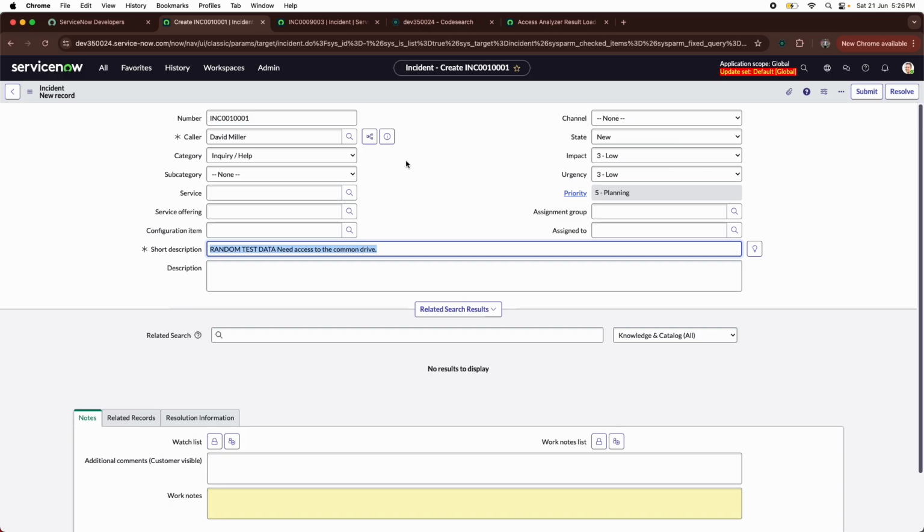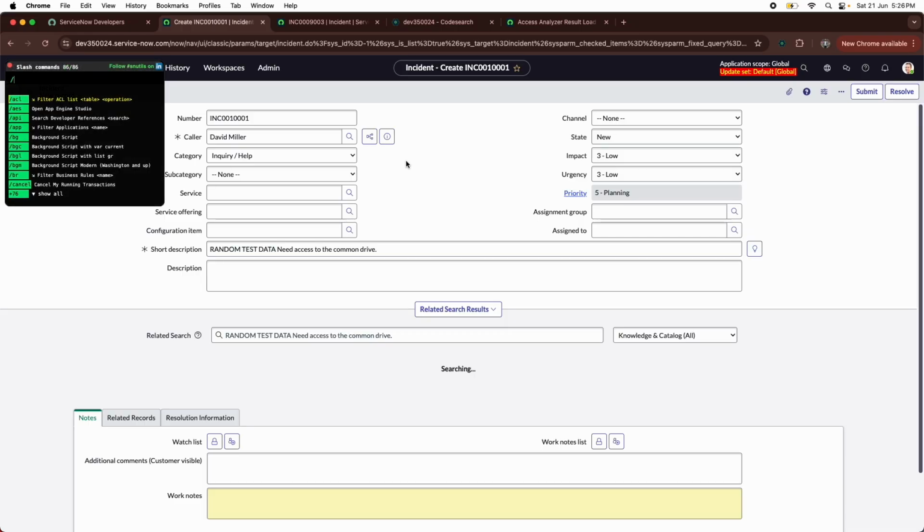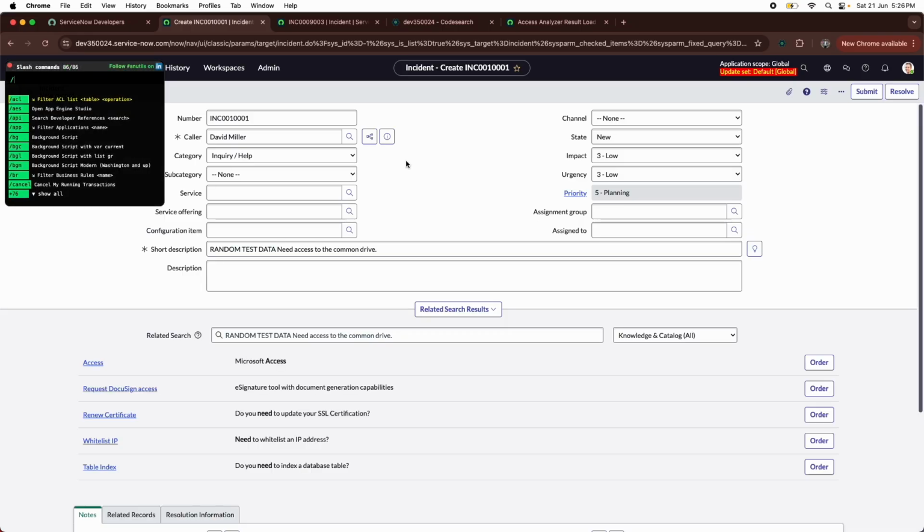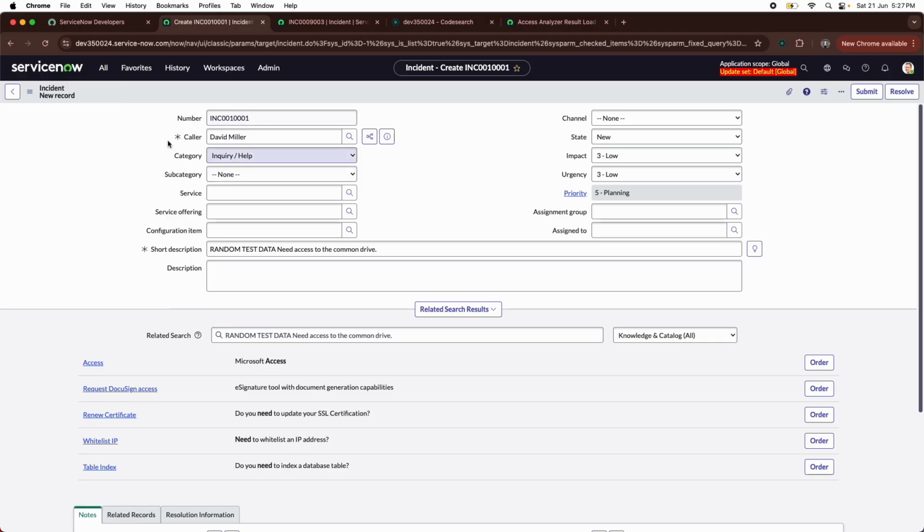Next, if I talk about another interesting command, which is the SysID. There are a lot of cases where we get the SysID, but we don't know which record this SysID refers to. For an example, right now I can see this incident record. This is fine, I'm just showing you an example. Let's copy this SysID, and you just get the SysID in a code. You are seeing this SysID is present, and now where this SysID is being used, you need to search in the code, right?